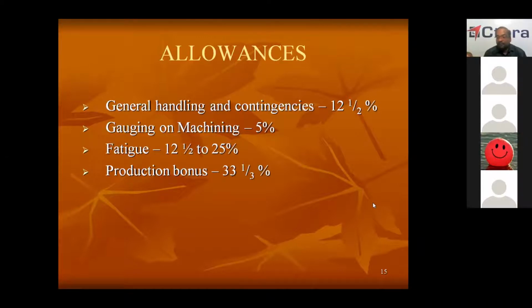So the main purpose of giving observed rating is to bring it to the normal standard rating. All the timings should be brought to one standard rating. That is the idea behind giving observed rating. If in view of the work study inspector, a worker works at a slow rate, we will give low rating, 60, 40. If the worker is working at a faster rate, we will give him 100 and 120.